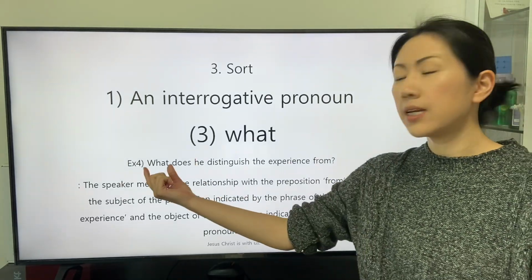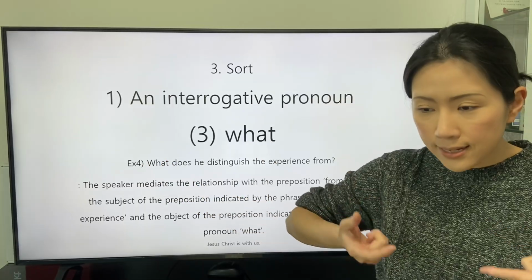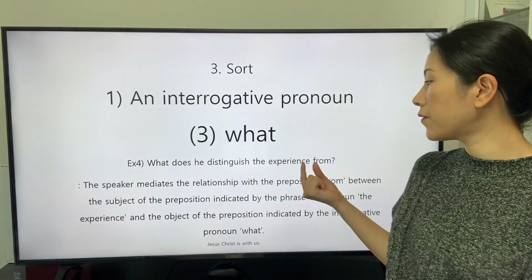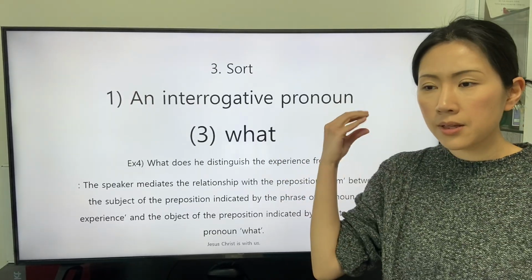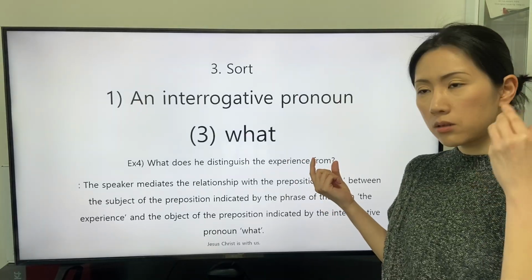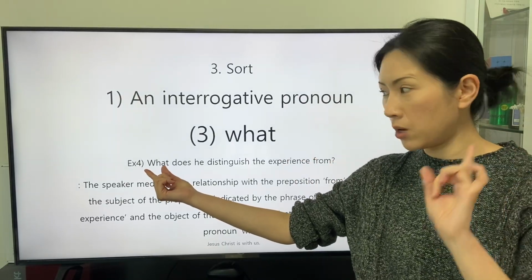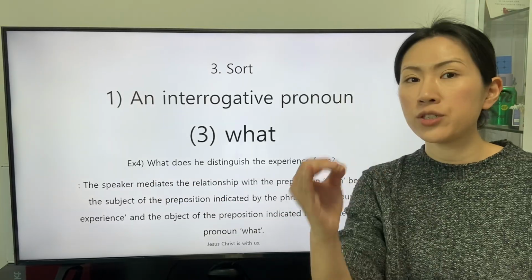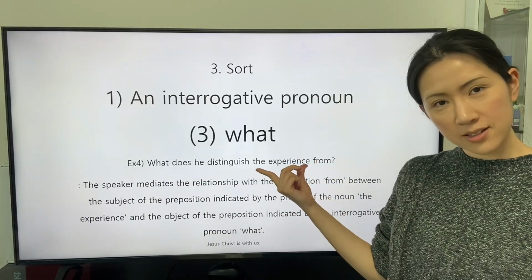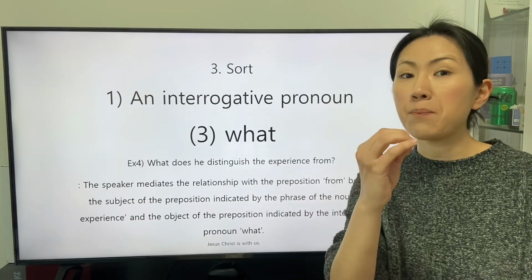The object indicated by the interrogative pronoun what receives the definition of the preposition from. We can understand that the object indicated by the interrogative pronoun what is the origin of the subject, the experience, of the preposition from.